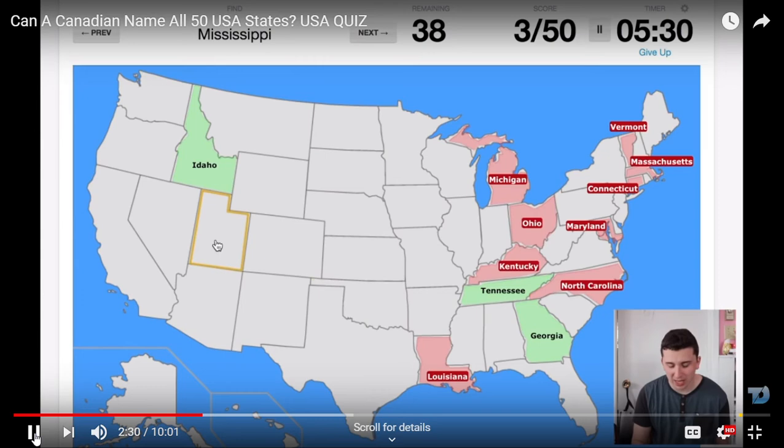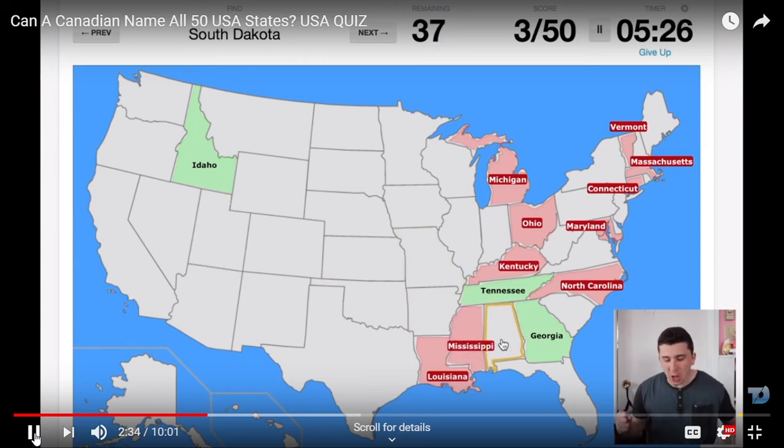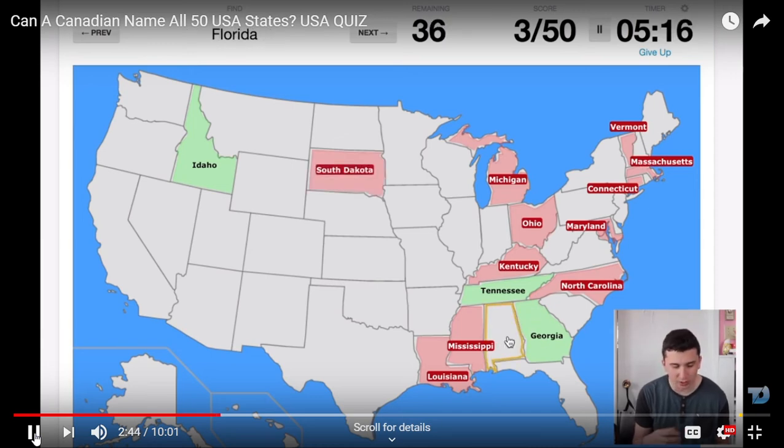Okay, Kentucky is over there. Mississippi, okay, I know where that is. What's in between those? Honestly, what's in between Mississippi and Georgia? I honestly don't know what that would be. Okay, South Dakota, is that South Dakota? No, South Dakota. Okay, now I know where Florida is. I know where Florida is.